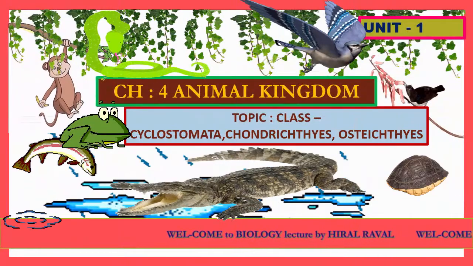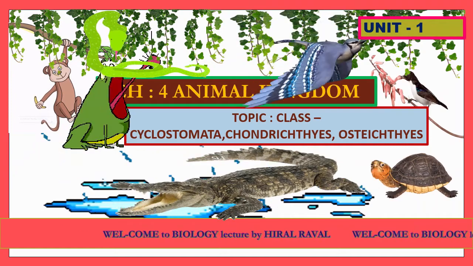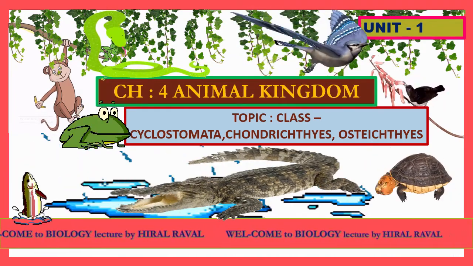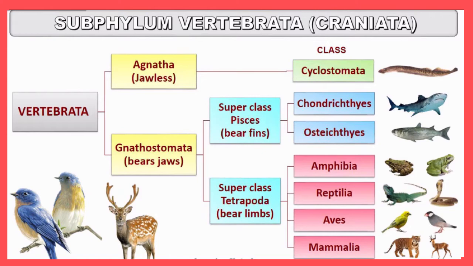Hello students, today we are going to discuss three important classes: Cyclostomata, Chondrichthyes and Osteichthyes. In the previous lecture we have already discussed subphylum Vertebrata and why it is considered as Vertebrata in detail, and this subphylum can also be called Craniata.